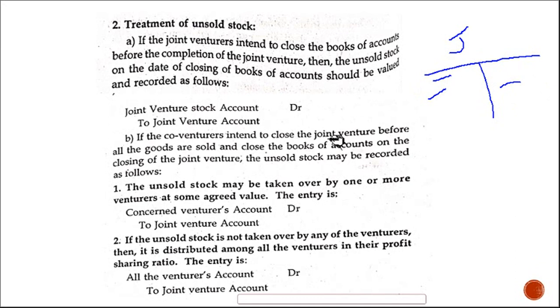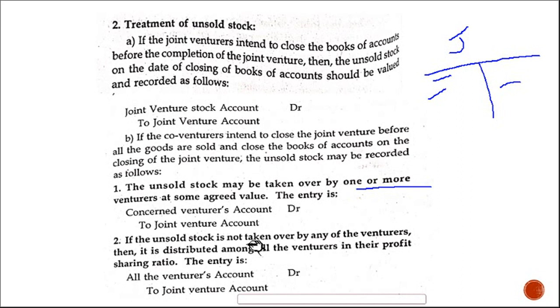Clear? Then, if the co-venturers intend to close the joint venture before all the goods are sold and close the books of account on the closing of the joint venture, the unsold stock may be recorded as follows. If any unsold stock is taken over by one or more venturers at an agreed value, then who receives the benefit? The venturer. What goes out? Stock. So venturer's account debtor to, instead of stock, we write joint venture account.